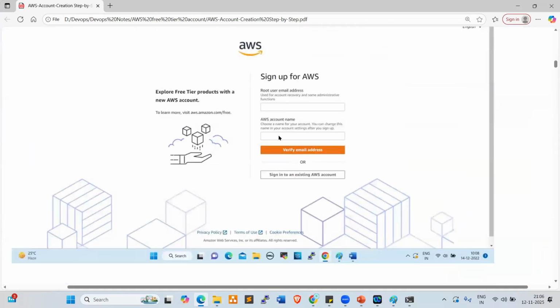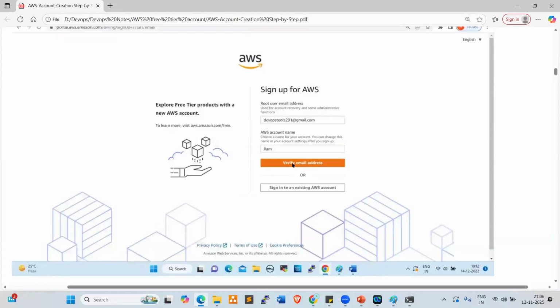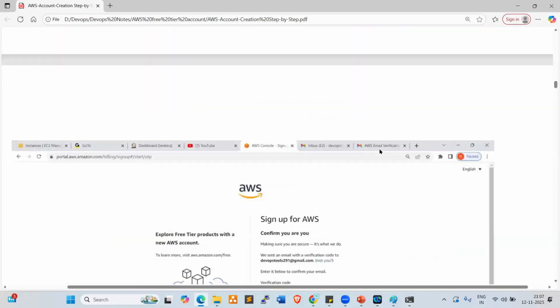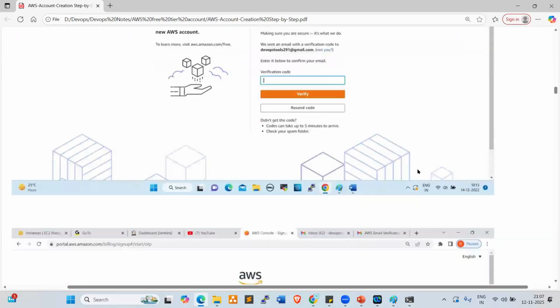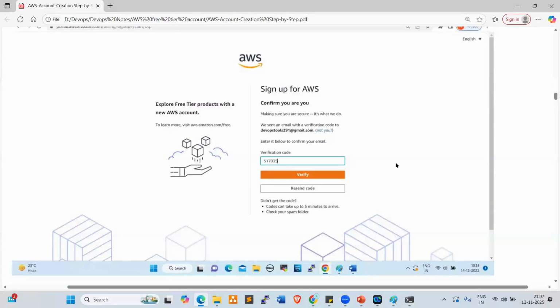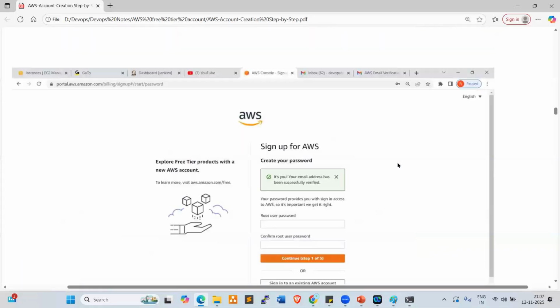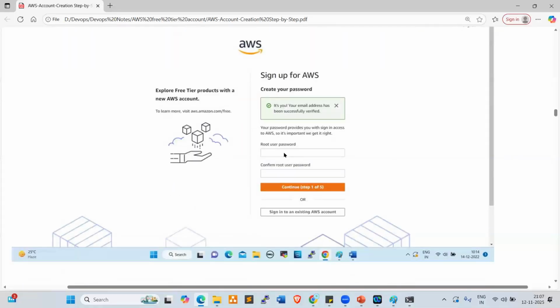Give the email address and account name, and click on verify email address. Then you'll get the verification code that you need to enter here. Once you enter it, it will ask you to provide your root user password and confirm password. Two times we need to provide the password here.